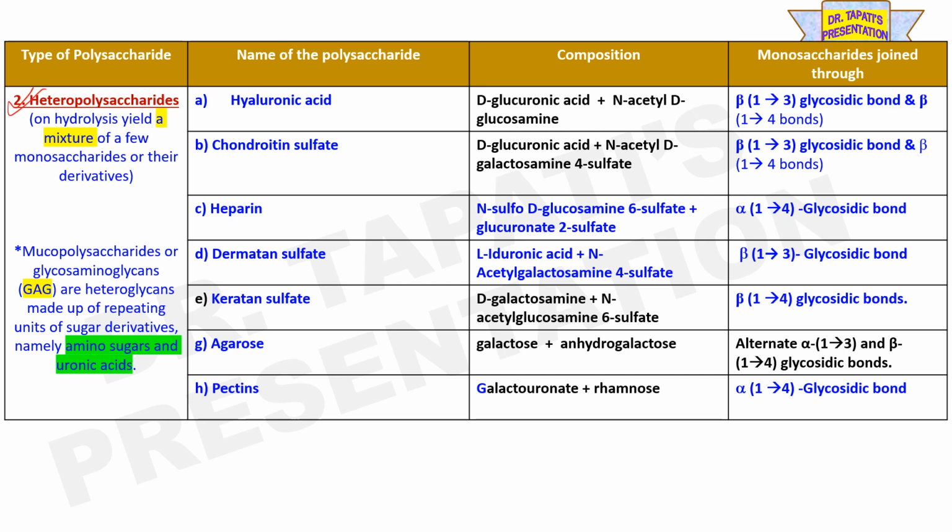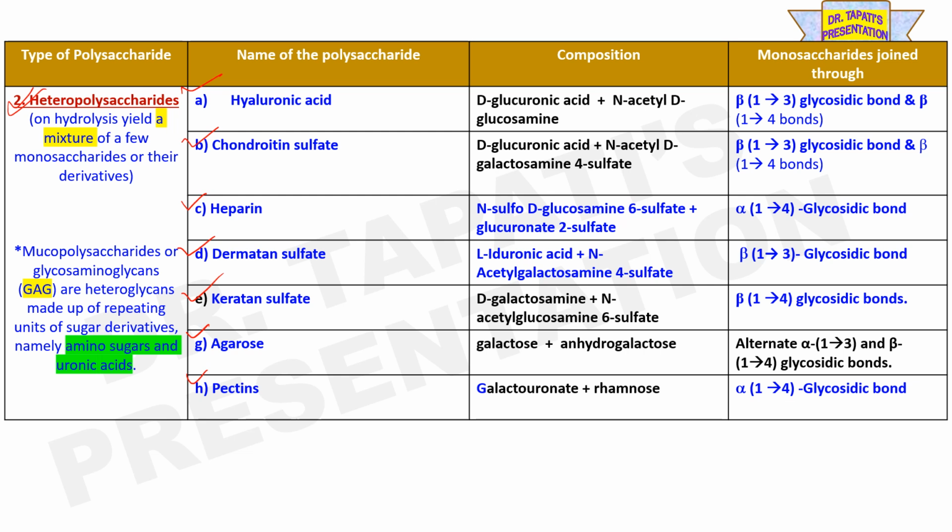Whereas heteropolysaccharides are composed of a mixture of monosaccharides or their derivatives. That means hydrolysis of heteropolysaccharides yields a mixture of monosaccharides or their derivatives. Mucopolysaccharides or glycosaminoglycans, that is GAGs, are the most popular heteroglycans or heteropolysaccharides, which are made up of repeating units of sugar derivatives, namely amino sugars and uronic acids. Examples of glycosaminoglycans are hyaluronic acid, chondroitin sulfate, heparin, dermatan sulfate and keratan sulfate. Agarose and pectins are also examples of heteropolysaccharides.